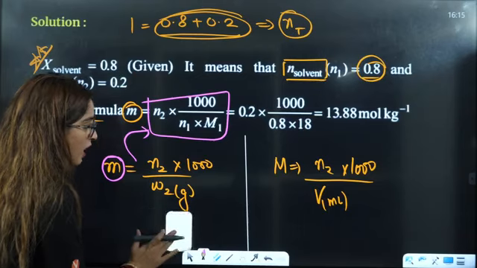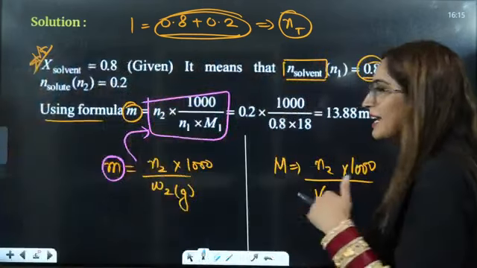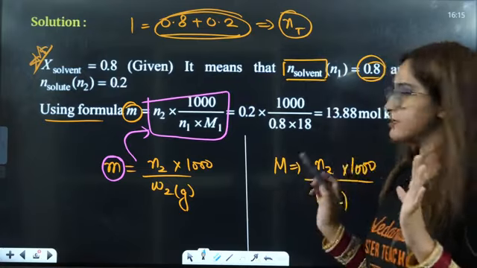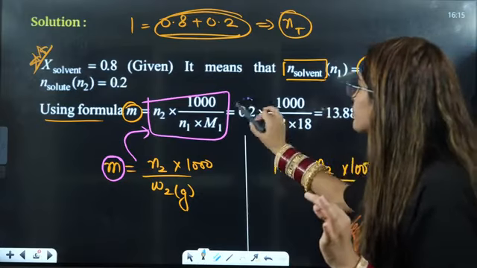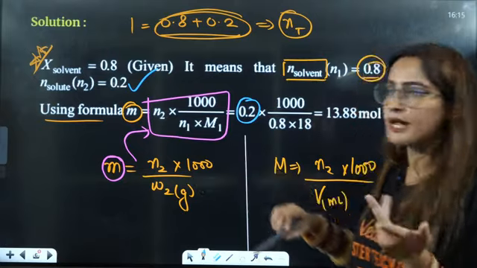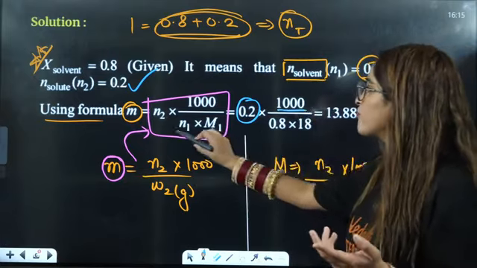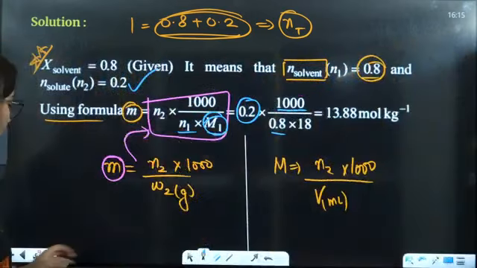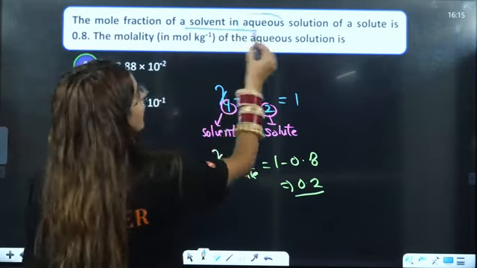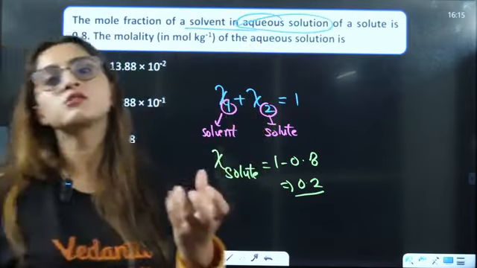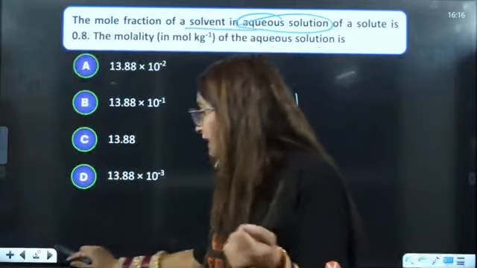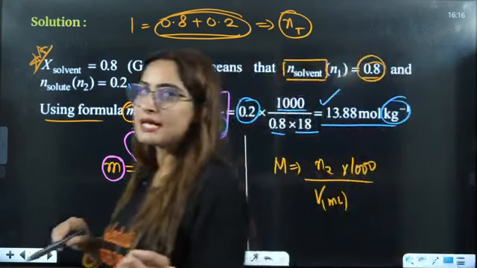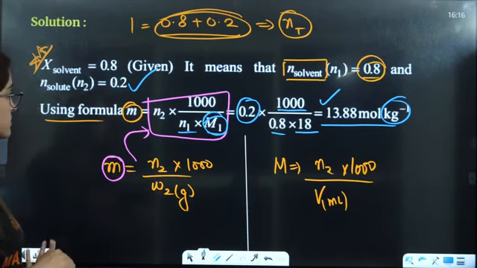So these kinds of things are very important, right? Not a direct formula, but from the formula only some twist they had done and you will get your answer. Just a little bit of change, right? So it is 0.2, already we have calculated here, right? That is 0.2, 1000, number of moles of solute is 0.8, molar mass. Ma'am, how did you know the molar mass of solvent is 18? What is given? Solvent in aqueous solution. Aqueous solution means the solvent is going to be water and water has 18 mass, right? So that is why we put 18 here, and solving this you will get your answer.